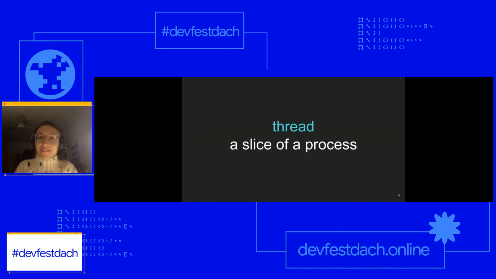While this is the overarching idea of doing multiple things at the same time, the cool thing about operating systems is that they can also run subtasks within processes, and those are called threads. So you can think of a thread as a slice of a process itself. Every process triggers at least one thread at startup, and that's called the main thread. And then according to the needs of the program, all the programmer's needs, additional threads may be spun up, and they can also be terminated given the resources.